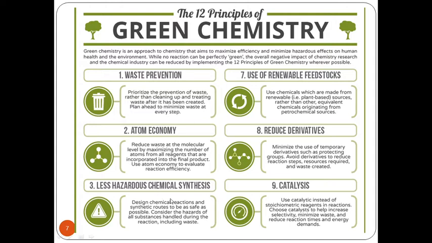Next is less hazardous chemical synthesis. Design chemical reactions and synthetic routes to be as safe as possible. Consider the hazards of all the substances handled during the reaction, including waste. Now, how we can try to understand this principle is, if we are trying to design any chemical reaction or a synthetic route towards a chemical reaction, it should be as safe as possible. It should be seen that the solvents that are used have to be safe, the catalysts that are used have to be safe, and there should be a very minimum amount of waste generated.